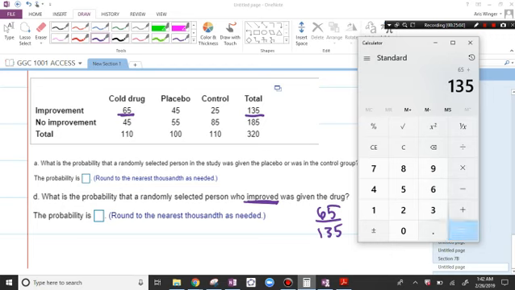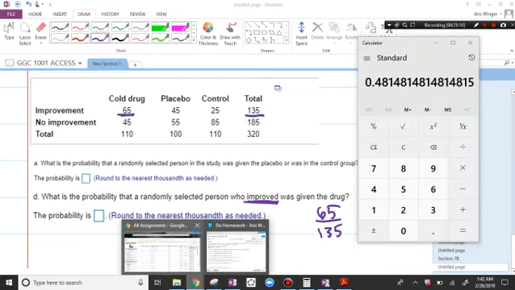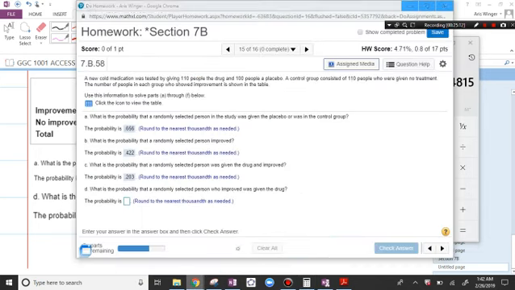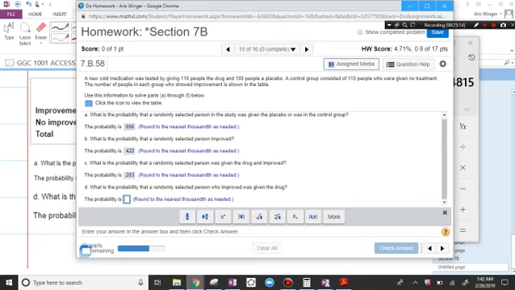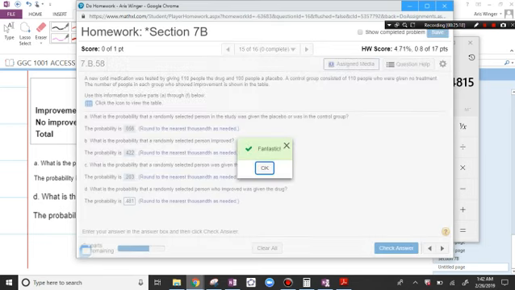Most important question, the probability is out of how many? 0.481. Let's see what it looks like.